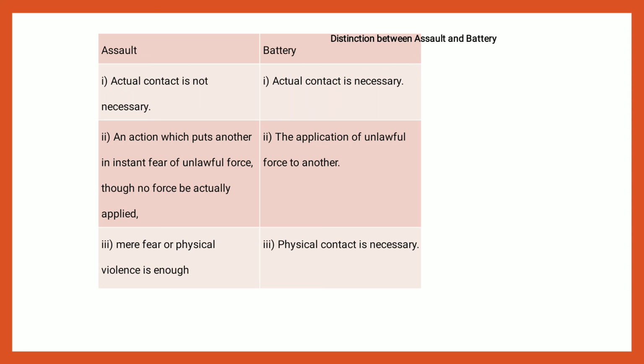Battery is the intentional application of force to the person of another without lawful justification. In order to constitute an assault, it is also necessary that the person so assaulted must on reasonable grounds believe that the person assaulting has the ability to apply the force so attempted by him.